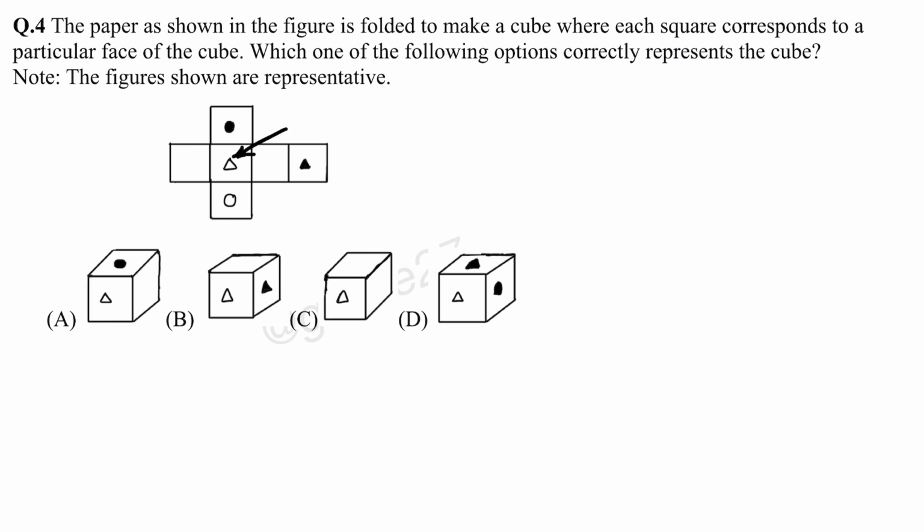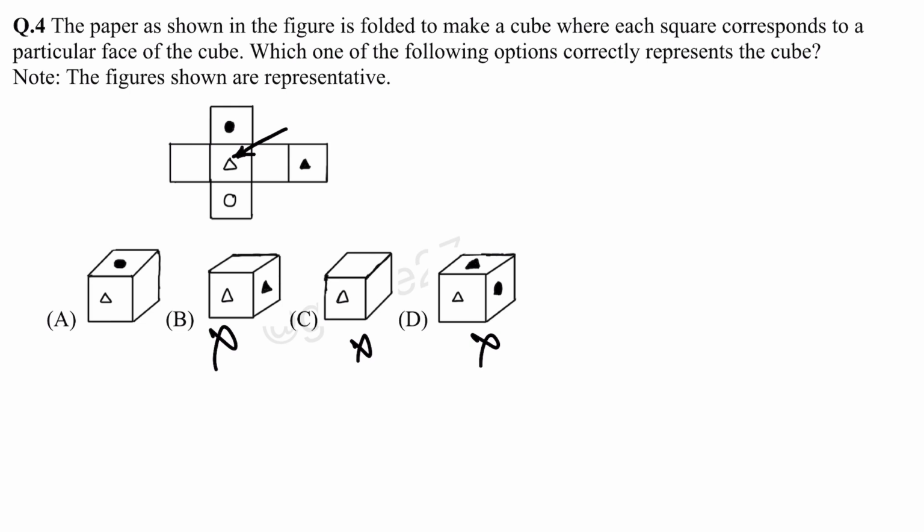this triangle, upside and downside will always be this circle. So this is not correct. Upside or downside or adjacent should always be. And see, for this dark triangle, it will never be on any adjacent side. So this is also wrong, this is also wrong.